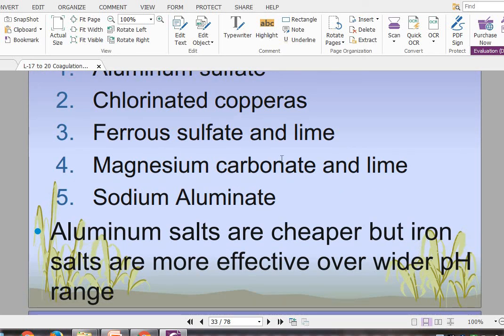So this is all about the optimum dose of coagulant, the importance of the jar test and the factors affecting the coagulation process. Hope you have understood the concept, and I think I have covered a wide section of coagulation. If you have any doubt related to this, you may